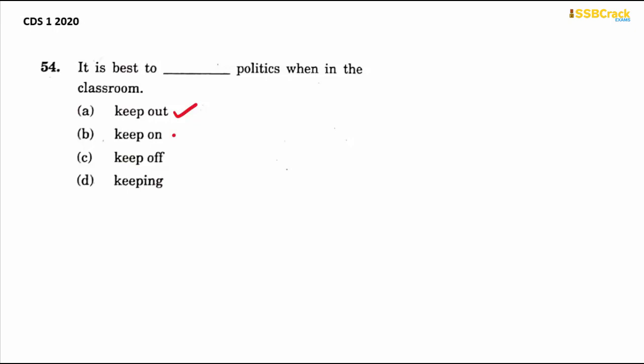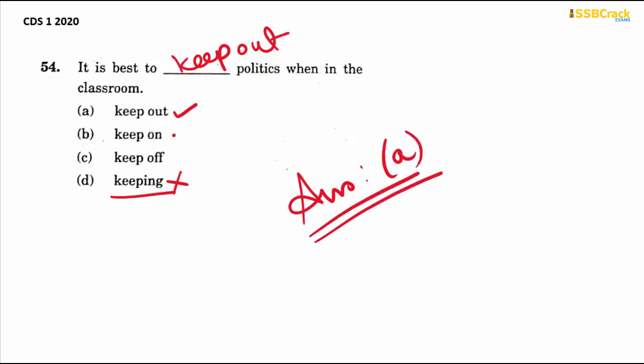And keeping is only keeping. It is best to keeping politics. Again, keeping is not the right grammatical usage of the word to be used here. So we can eliminate this on the grammatical structure basis. And we can just go with option A, keep out politics. That means to stop politics entering the classroom. So the answer here is option A.